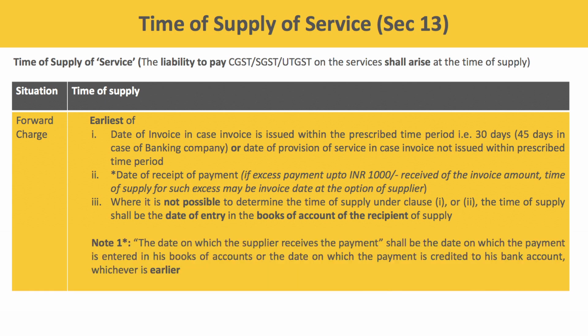Next, there is one more provision in the case of time of supply for the date of receipt of payment. It says if excess payment up to INR 1000 received of the invoice amount, the time of supply for such excess may be the invoice date at the option of the supplier.